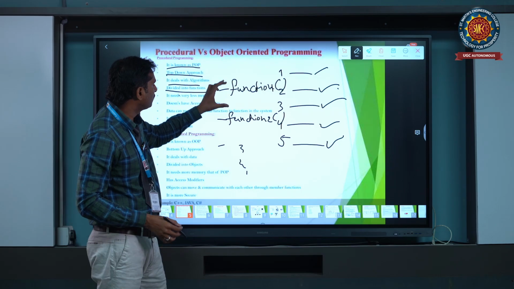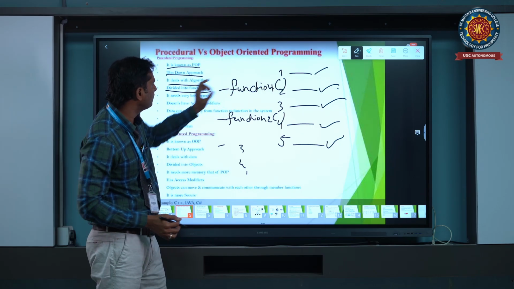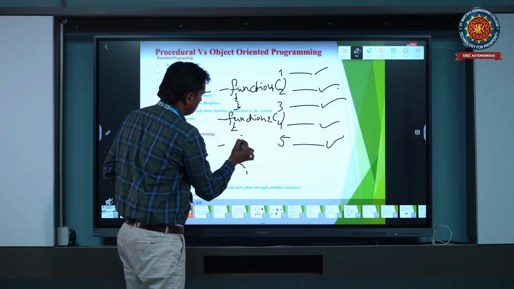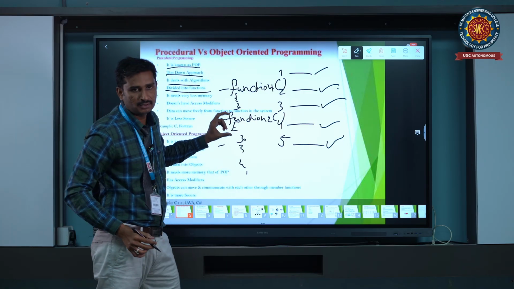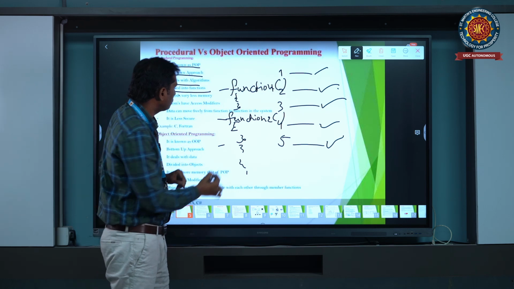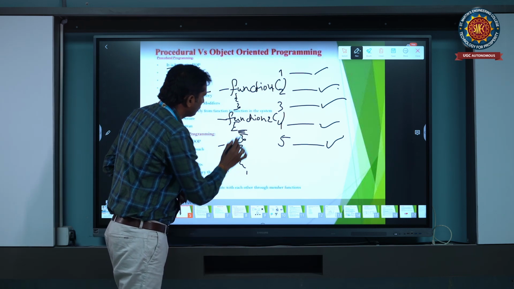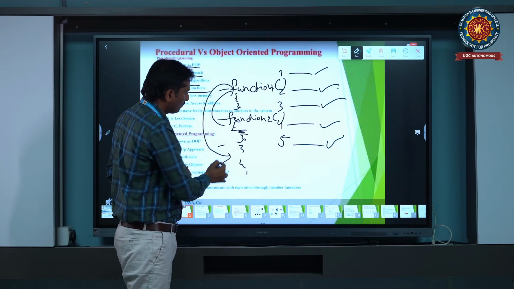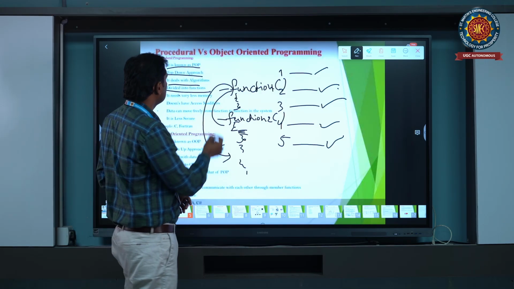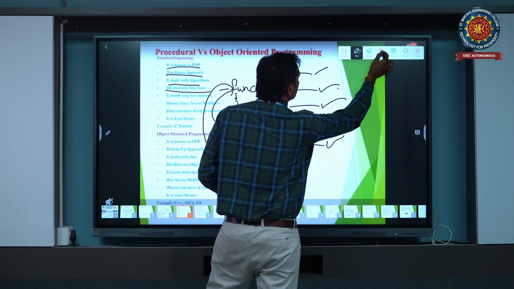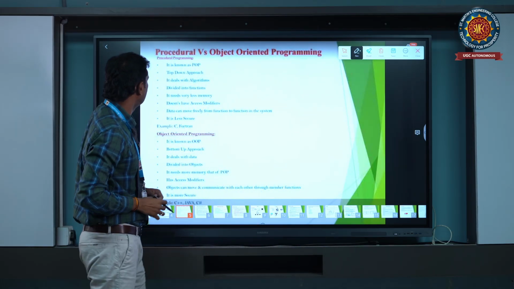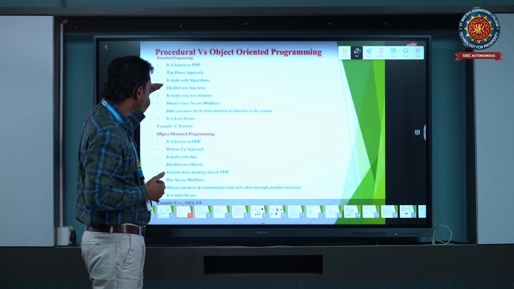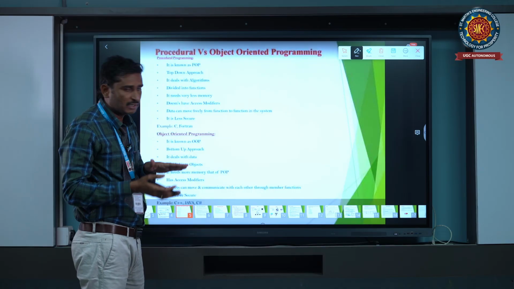So we write the code between the functions, within the function syntax only. One function can call another function, and that function can call one more function. So the procedural language completely follows the algorithms, and it depends upon the functions only.